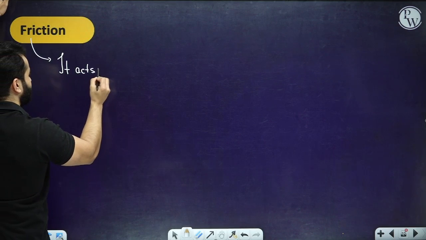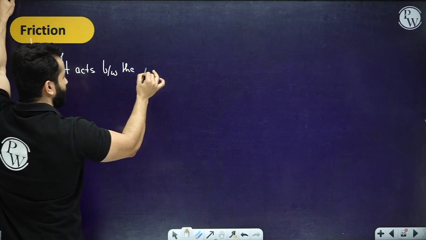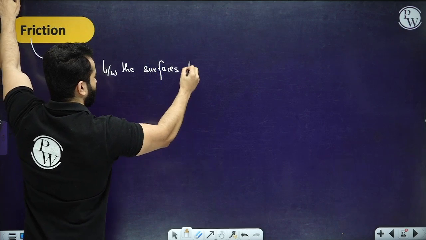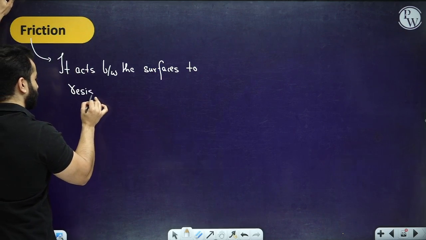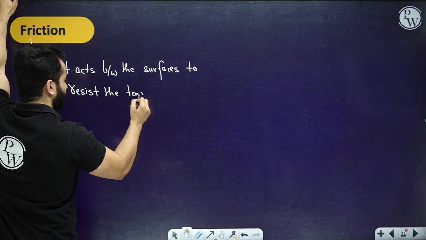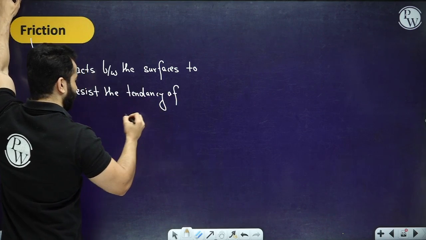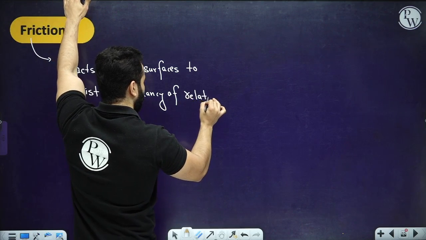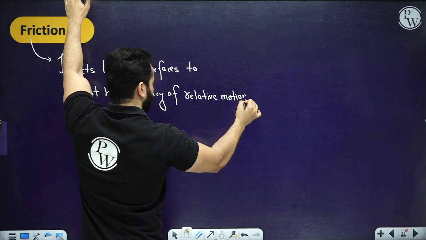It acts between the surfaces to resist the tendency of relative motion. This is actually very important. Tendency of relative motion.